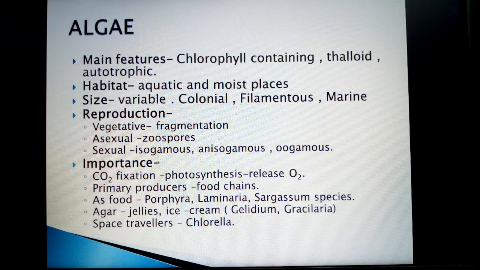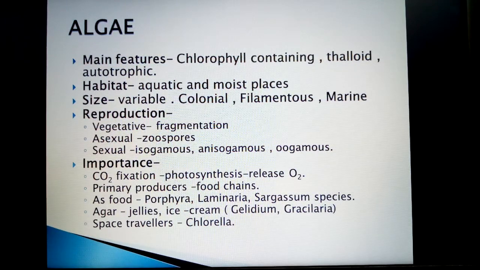It is obtained from Gelidium and Gracilaria algae. And Chlorella algae is used as a source of food or food supplement by space travelers.